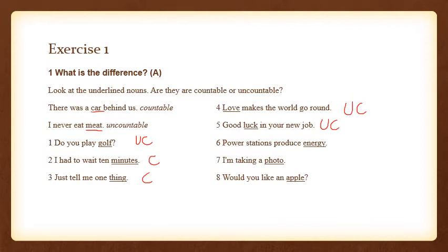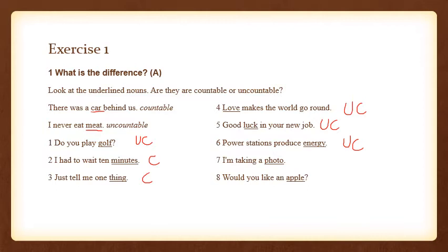Power stations produce energy. Now energy again, we have different, sorry about that noise. So energy is measured in units, and the units for energy can be joules or kilojoules. Energy can be measured in some other units too. So it means that energy here is an uncountable noun. Also, when you are talking about your own energy, you can say that I have some energy left or I have no energy left.